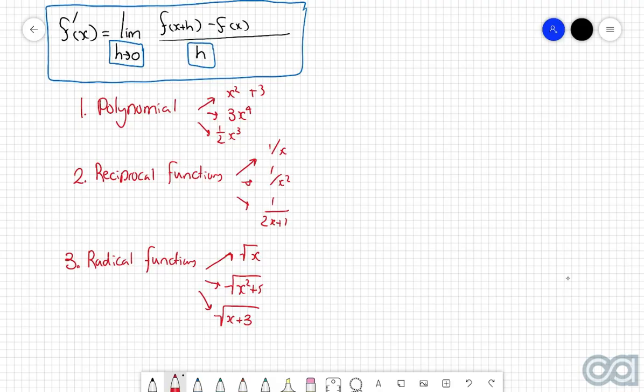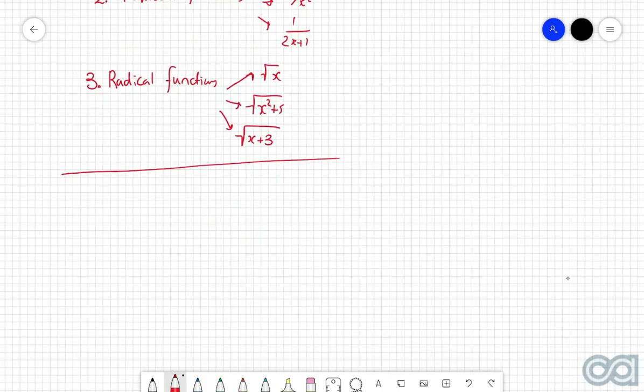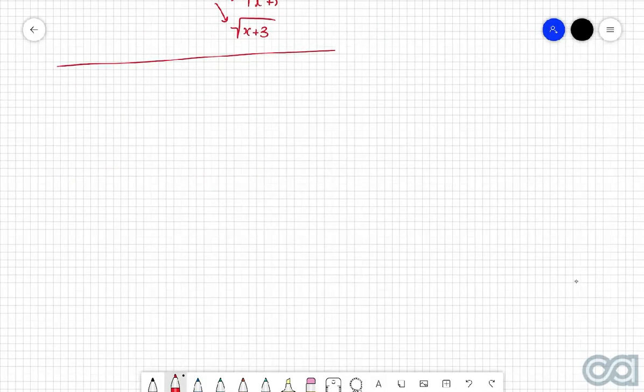Alright, so as promised, let's go through one example from each of these, and we'll discuss some good techniques on how to tackle them. So as a first example, let's look at the standard polynomials. So as an example, I want to figure out the derivative function of f of x equals x squared.